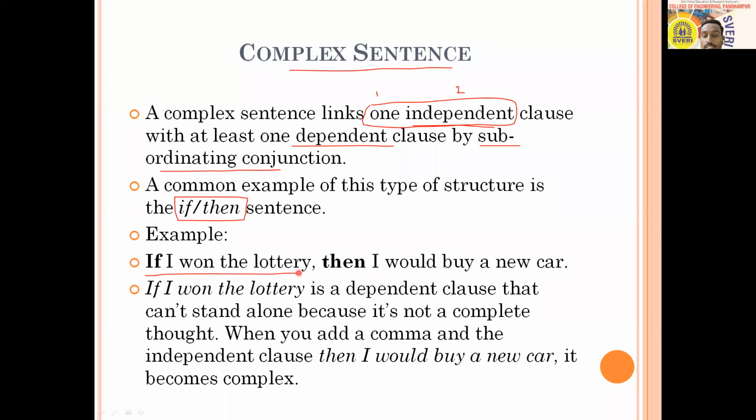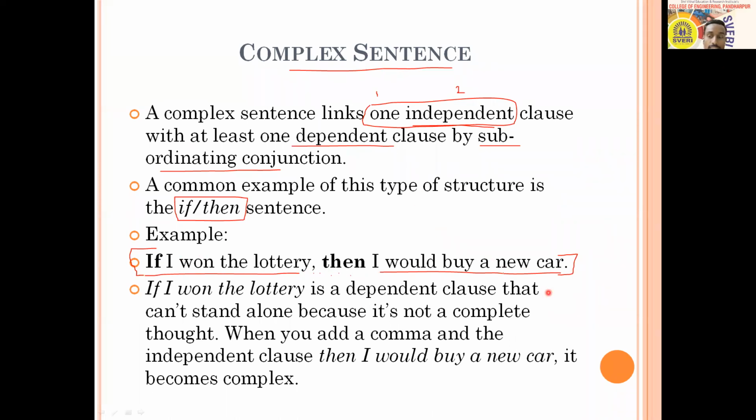If I won the lottery, okay. So your sentence can be, I would buy a new car. That can be independent. You would like to write it, but you cannot just write, if I won the lottery. That does not make sense. Then what next? If I won the lottery, so then I would buy a new car. That makes complete sense. And here there are two clauses, but one is principal and another is subordinating. Therefore, this sentence comes under complex sentence.